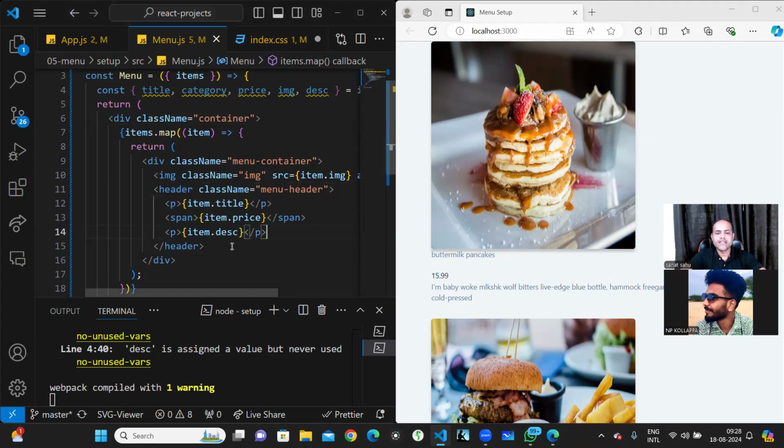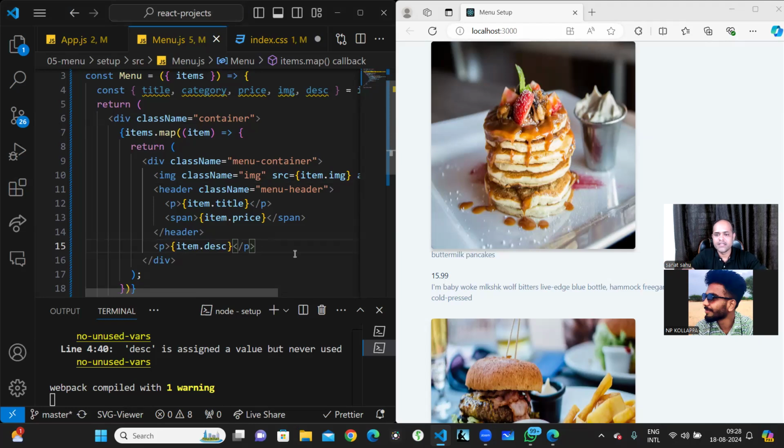Okay, so there is a price and there is a description. I'll just move this outside the header. It won't have much effect here now. About the chat box, yes, the chat box can be there, order delivery can be there, cart items will be there. A lot of things can be done in a particular e-commerce site. I'm just showing you only a basic page, and we'll add it later.